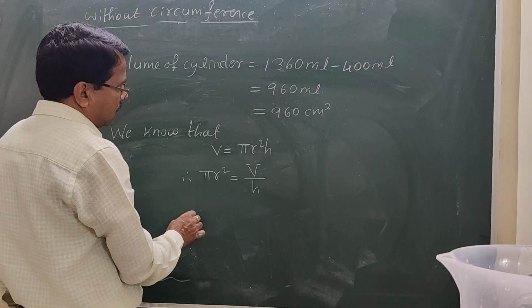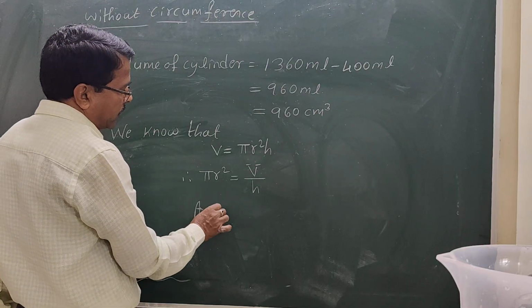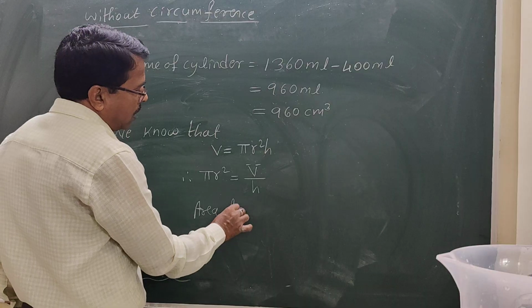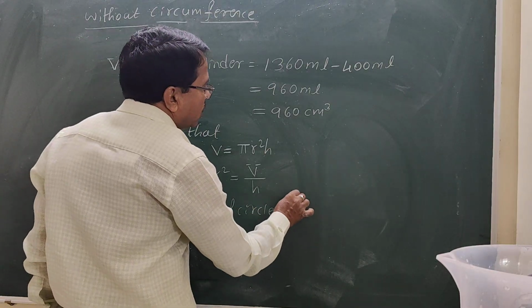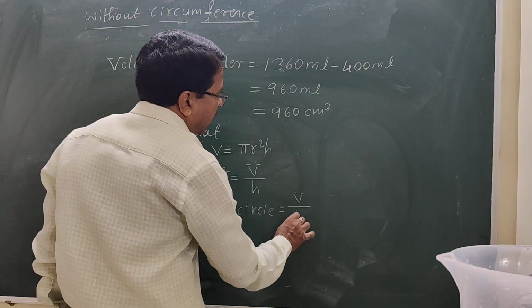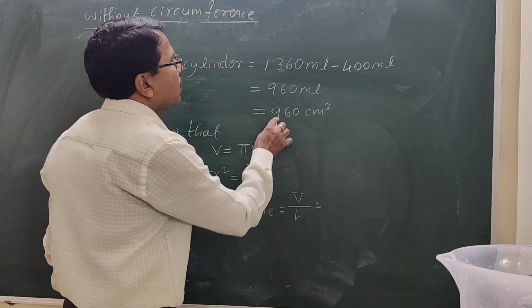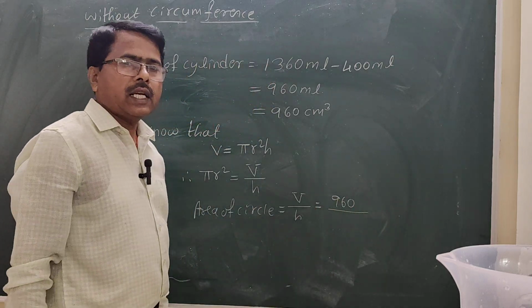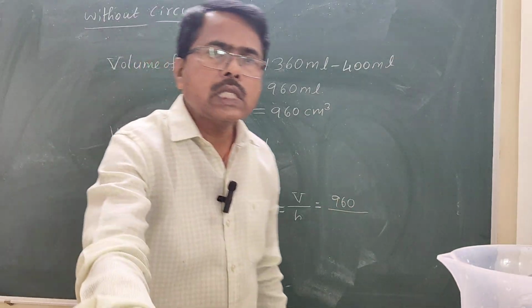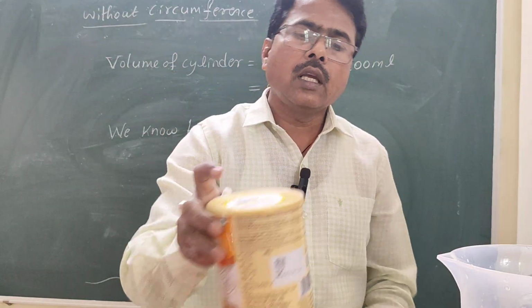Pi r square is what? The area of the circle is equal to volume divided by height. We know the volume now, 960. When the volume was 960, what was the height of the cylinder?